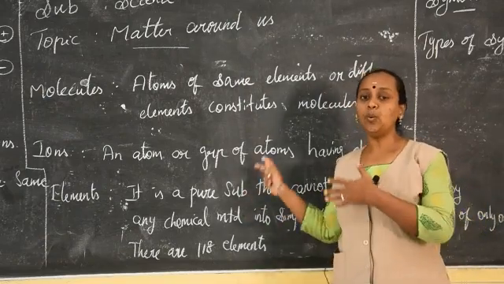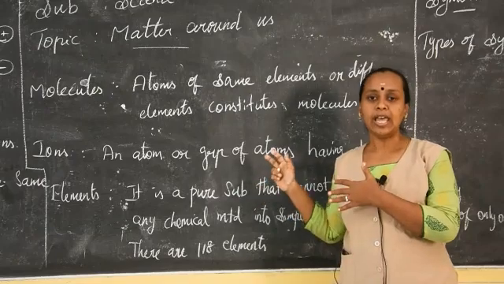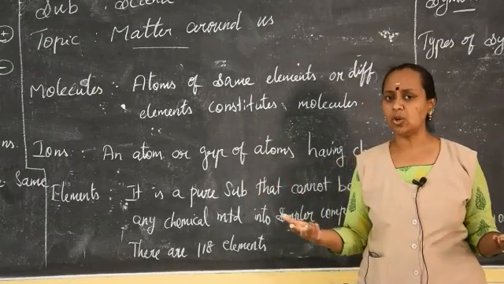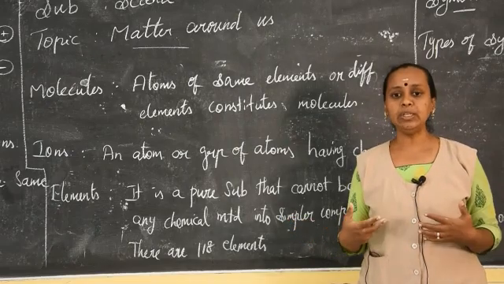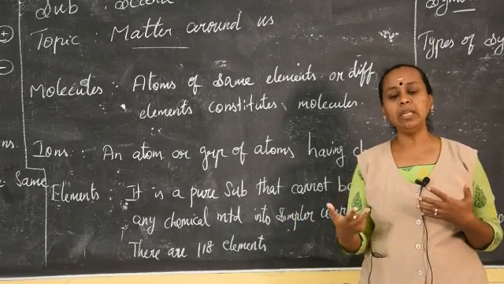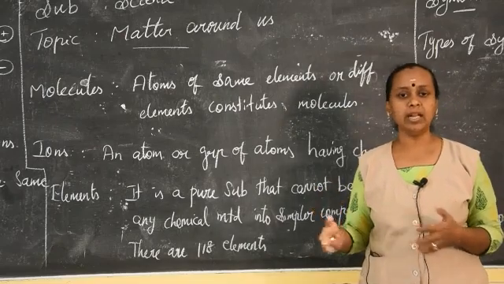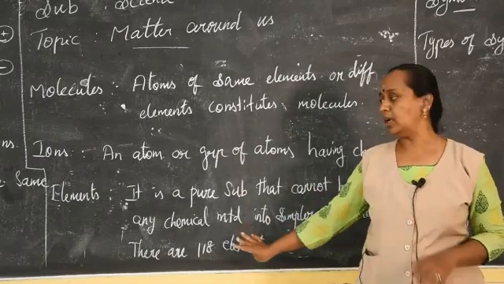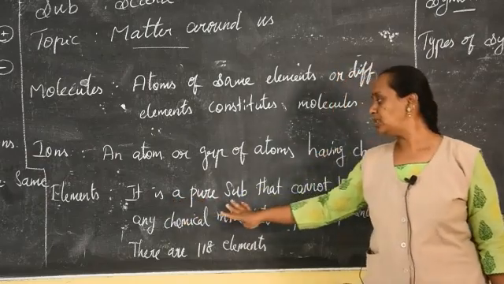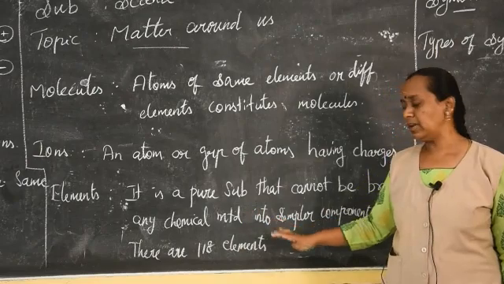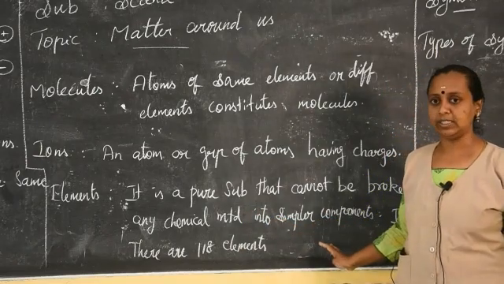I hope you can understand what is an element. Elements are what we are using in our day-to-day life. The metals which we use are called elements. That may be compound, that may be mixture, so many definitions are there. Let us stop with what is an element now. An element is a pure substance that cannot be broken down by any chemical method into simpler components.